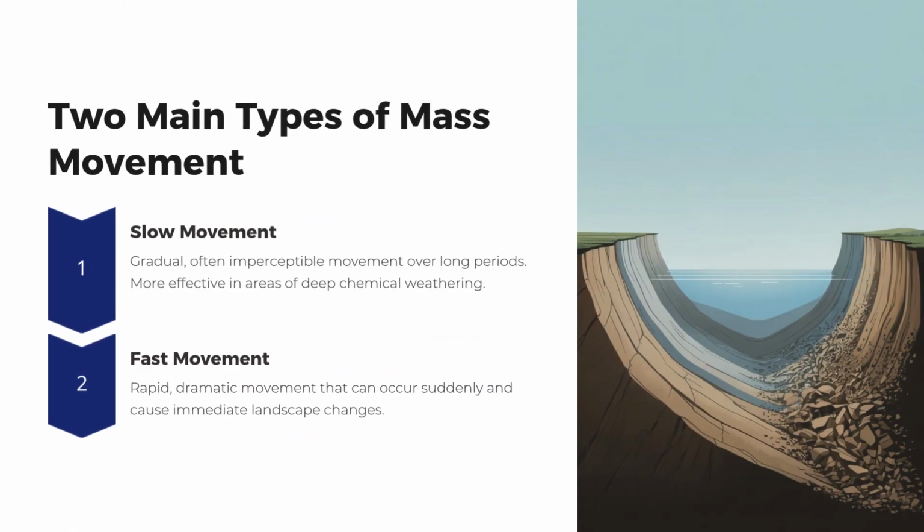2 main types of mass movement. Slow movement. Gradual, often imperceptible movement over long periods. More effective in areas of deep chemical weathering. Fast movement. Rapid, dramatic movement that can occur suddenly and cause immediate landscape changes.